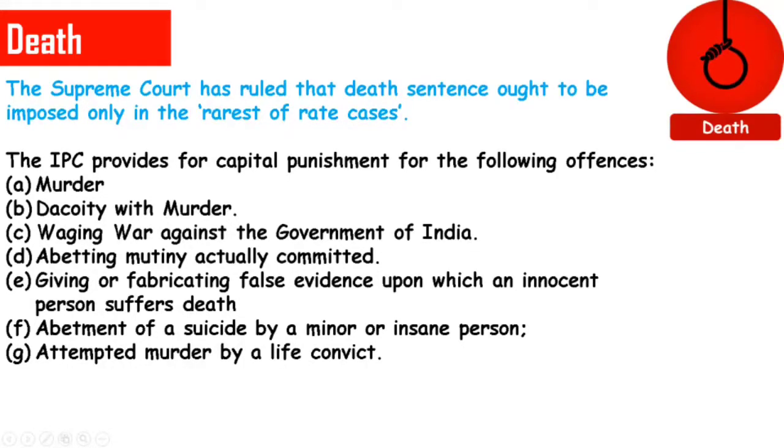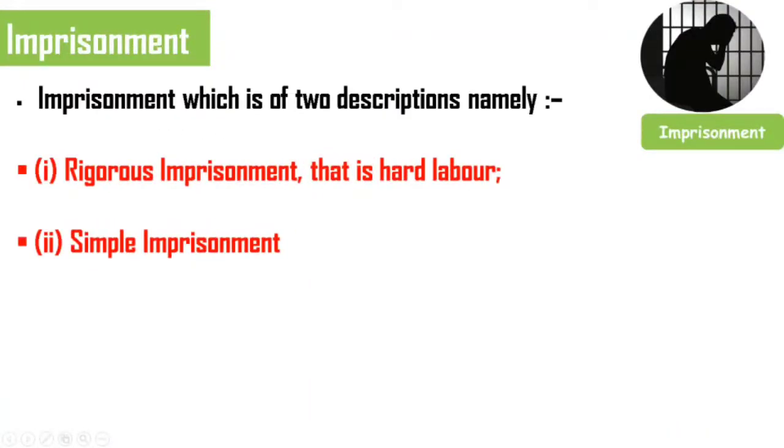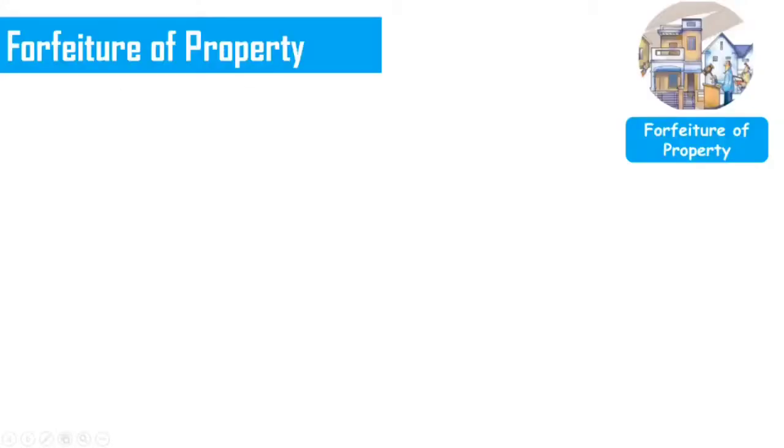The IPC provides for capital punishment for the following offences. You may read these offences, take 2 minutes and pause the video. Now I hope you have paused the video. Now let's move on to life imprisonment. Life imprisonment means rigorous imprisonment for the whole life, until the last breath of the convict. The third is imprisonment. Imprisonment is of 2 descriptions, namely rigorous imprisonment, which means hard labor you have to do in the jail, and the second one is simple imprisonment.